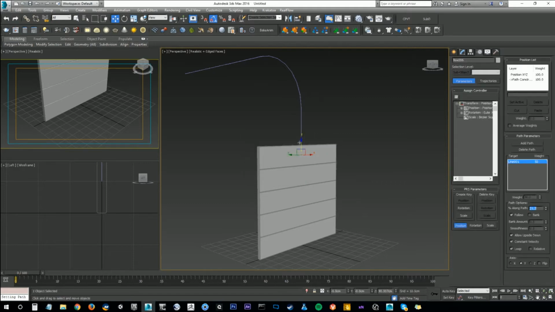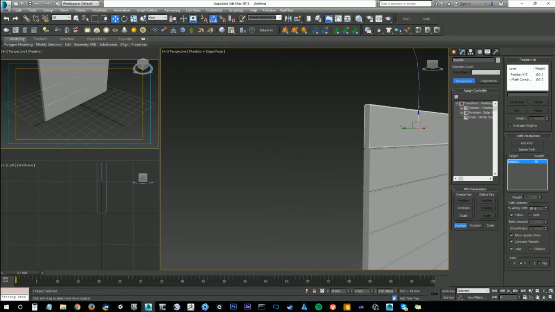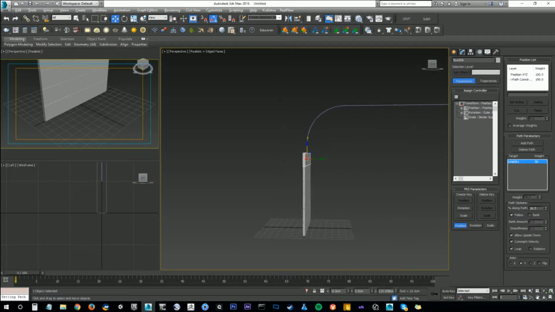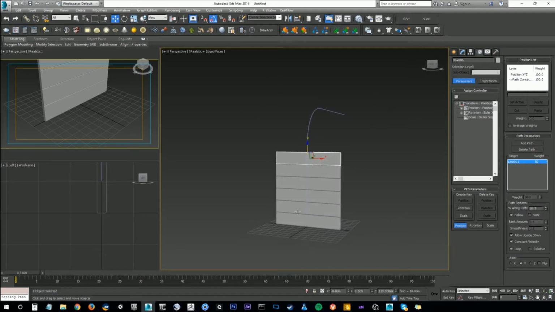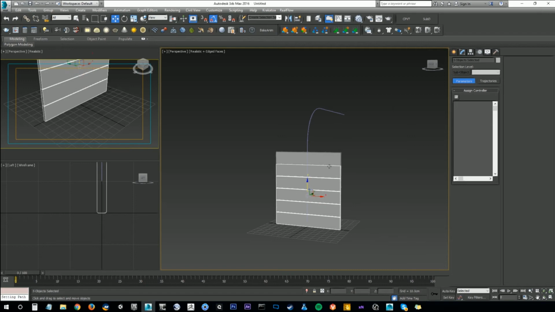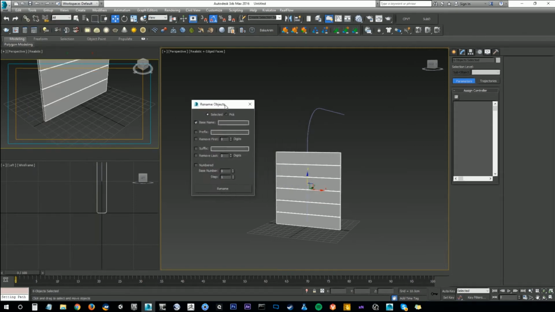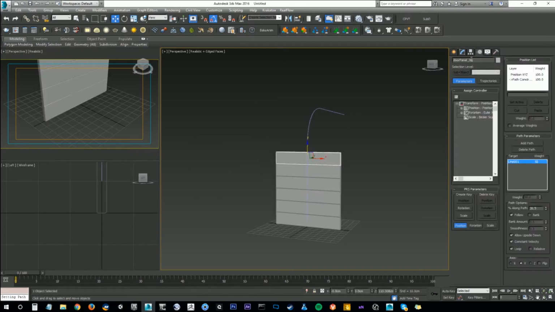And one more. Real quick, I'll rename these objects. Door panel 1, and that should give me 6 for the last object. Good.